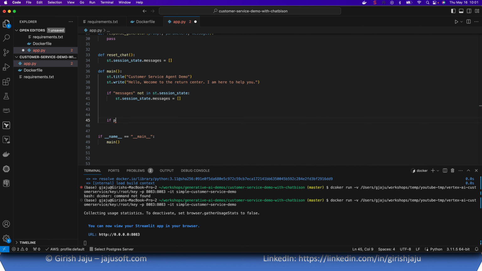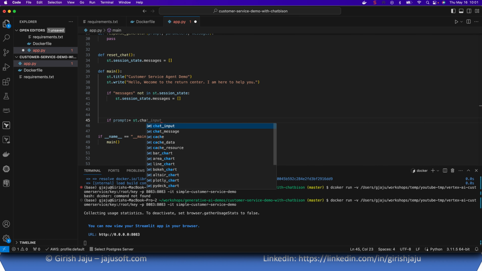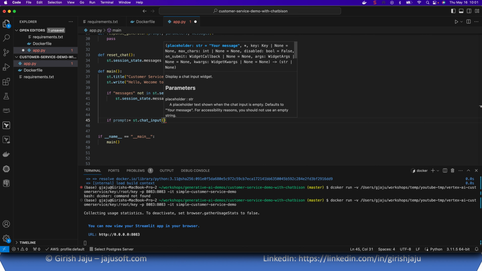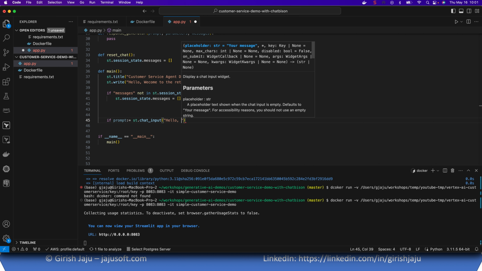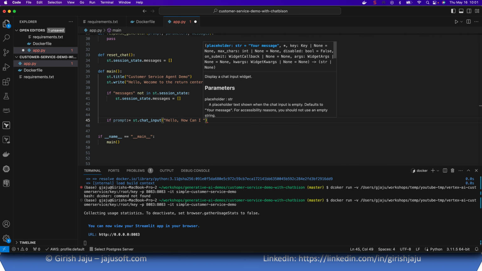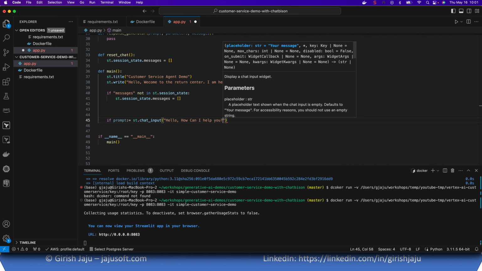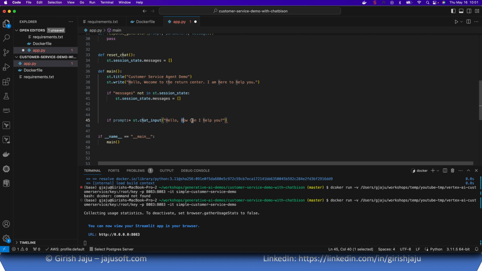So if I have a prompt, for example, if I have a prompt which is coming from an input text field that we're going to show, and let's say that is st.chat_input, and let's say the placeholder is hello, how can I help you? That's our prompt.